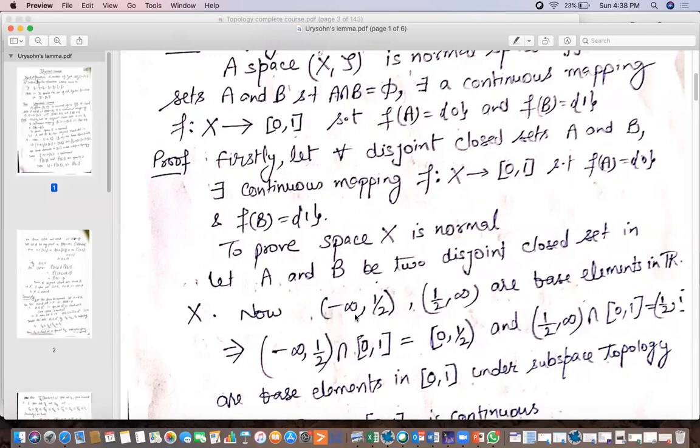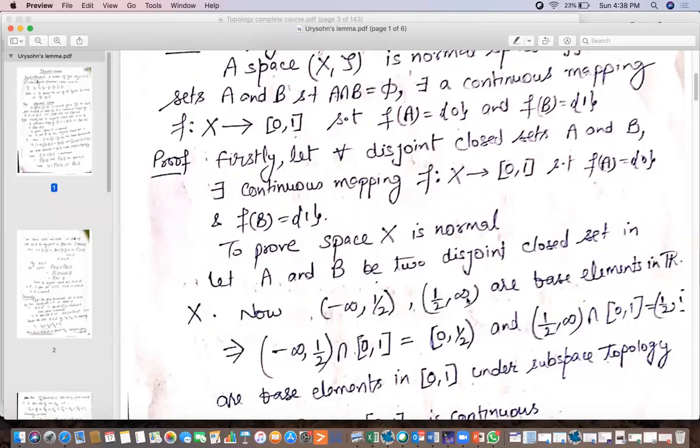So first of all, in R, these are two base elements. When we take the intersection of base elements of R with [0, 1], we have the corresponding base elements in [0, 1]. So their intersection gives this element, [0, 1/2), which will be a base element in [0, 1].